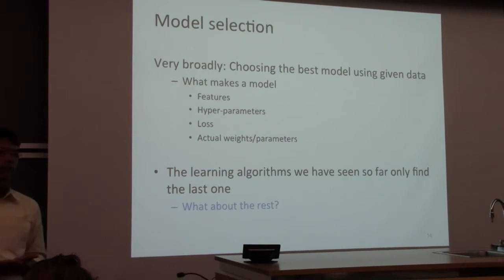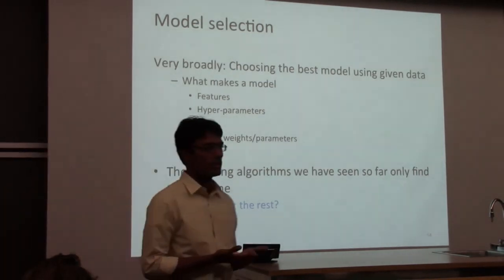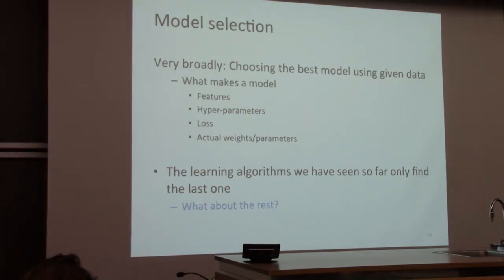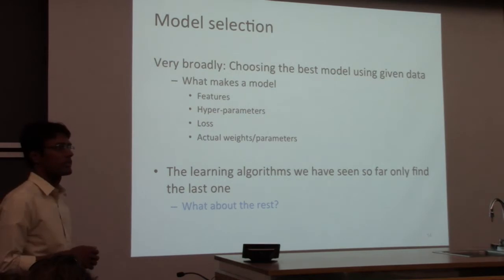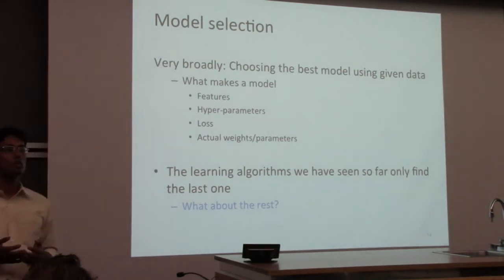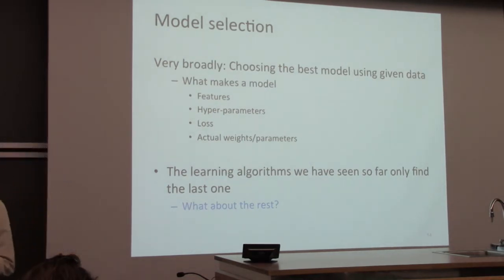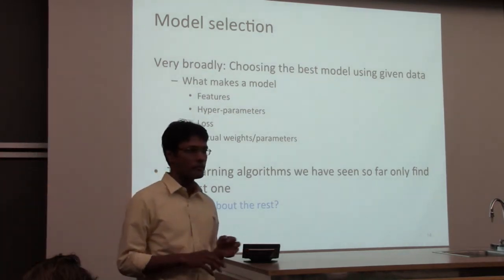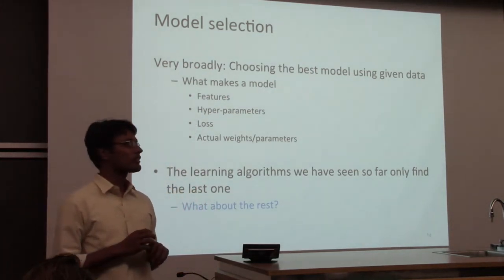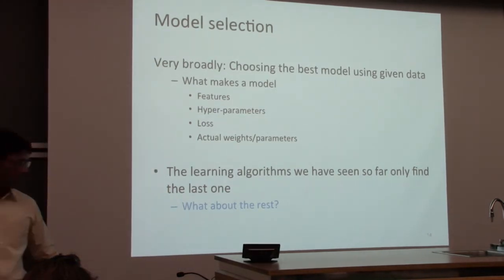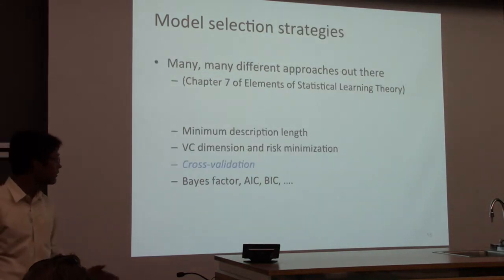So far we've not looked at any learning algorithms which figures out the hyperparameters. The learning algorithm only learns a weight vector or a tree. In the case of nearest neighbors, it learns nothing, but yeah, sure. So the question is, how do you figure out the rest? And this is where we go from solid math to something like an art. I'm not going to exhaustively talk about ideas here, and in particular I'm going to talk about one that you will use in your homework if you've not already implemented, which is cross-validation.